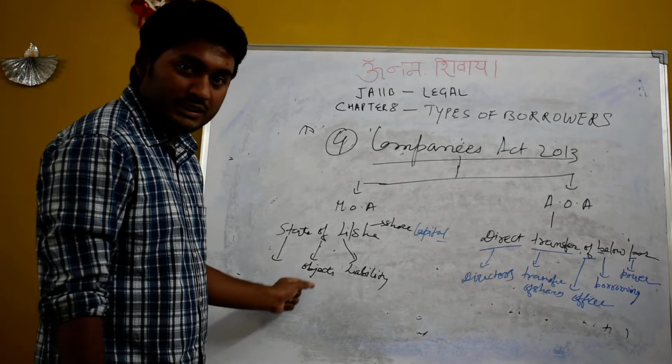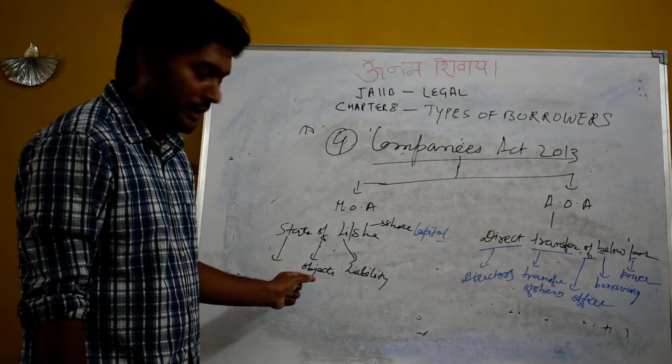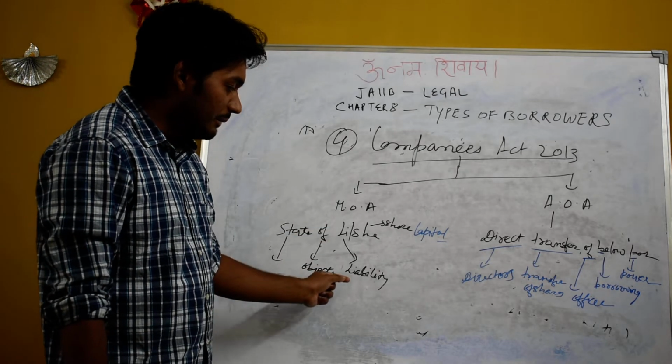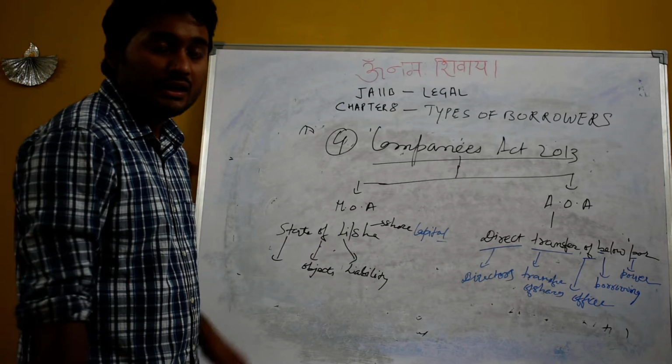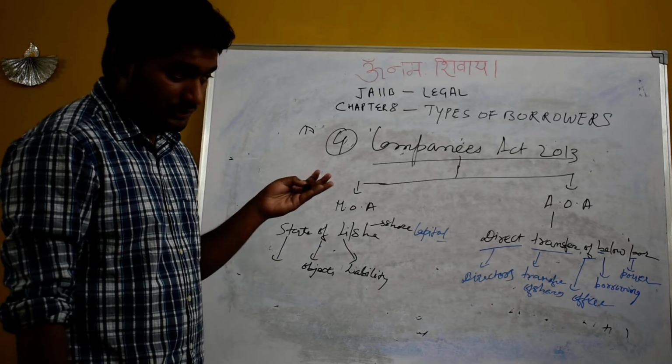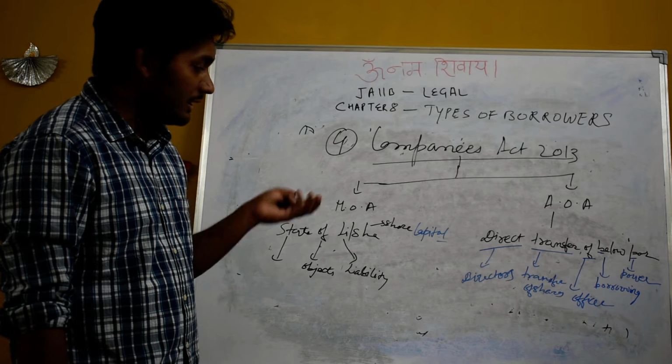O means the objective or object of the company. LI means the liability of the company, what is the liability of the company. And share capital means the amount of capital which has been involved in the company.